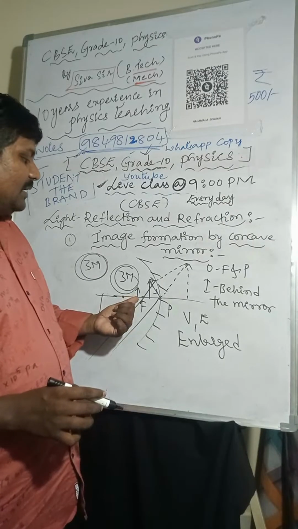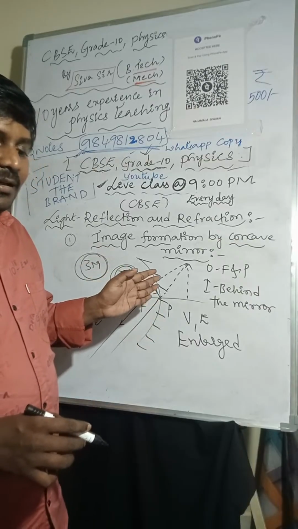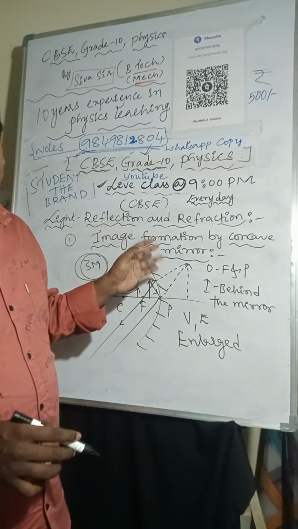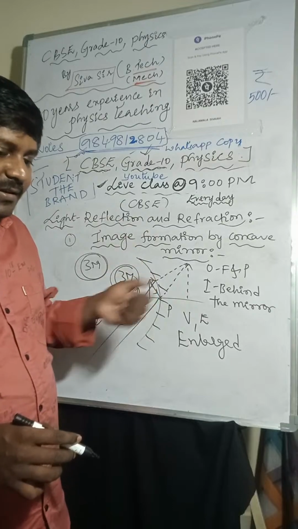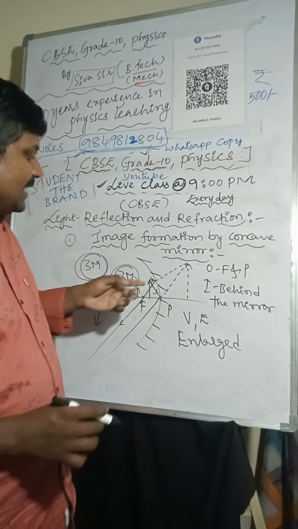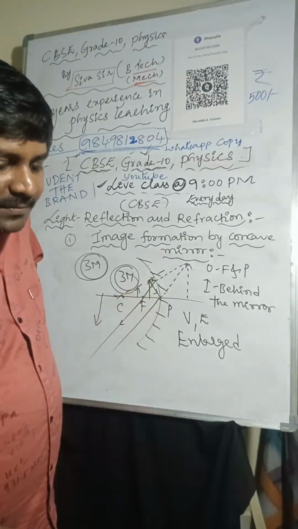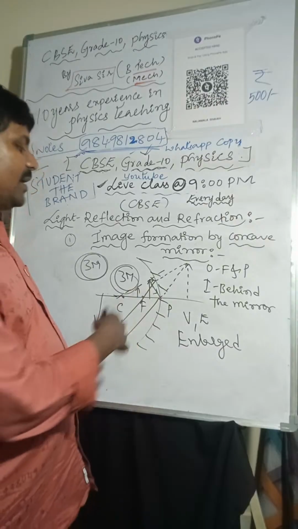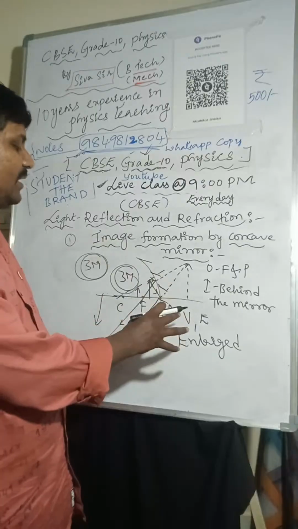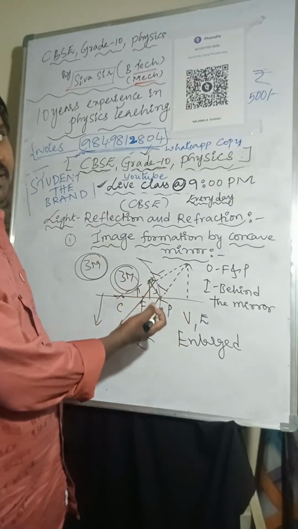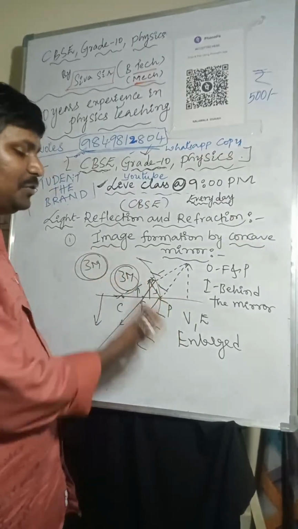So in this light ray, we are not taking the object from infinity, right? We are taking a particular object and placing it in front of the mirror. That's why we are taking it like that. Through the center of curvature also we can take, as I said. Here it is a finite object, so the object is placed in front of the mirror. That's why we are taking from the object. That also we can take, but according to the object, we have to take the lines.